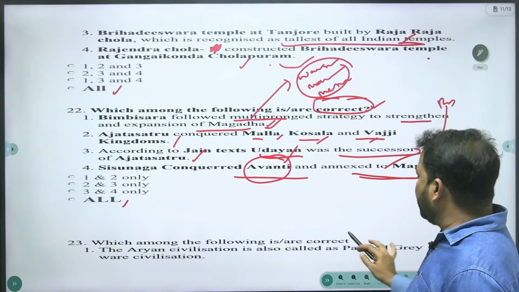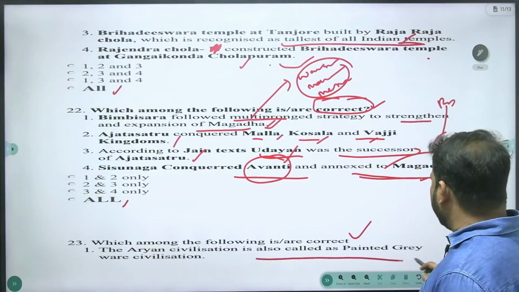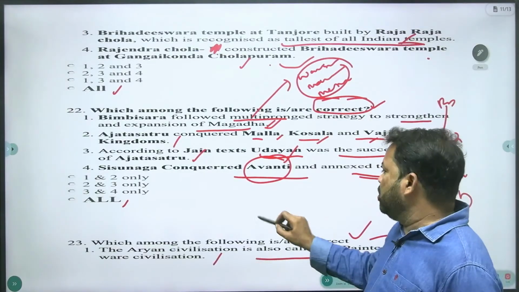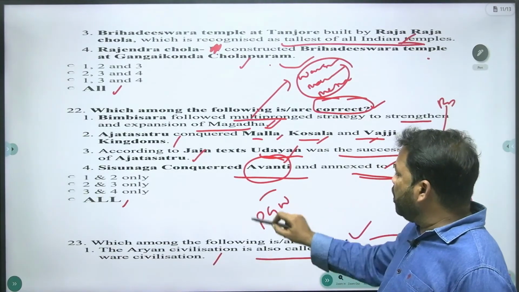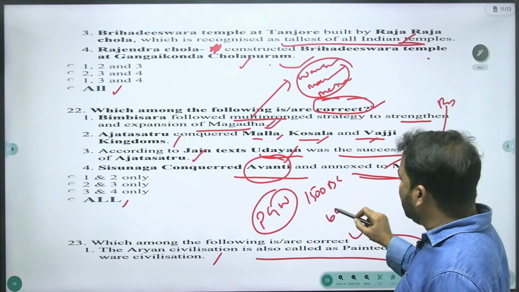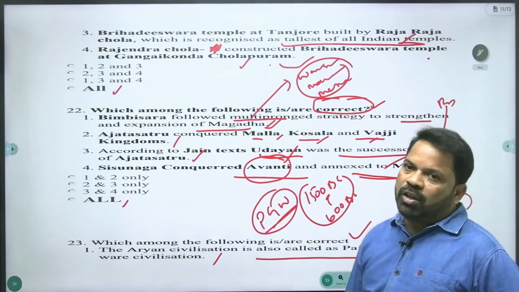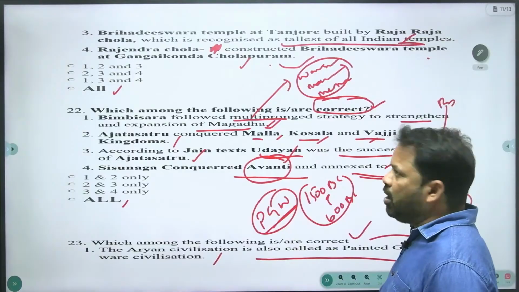Which among the following is/are correct? The correct statement: the Aryan civilization is also called the painted grey ware civilization. This is the right statement. The Aryan civilization, which started around 1500 BC to 600 BC, totally 900 years. Yes, PGW, painted grey ware civilization. They used painted grey ware utensils.